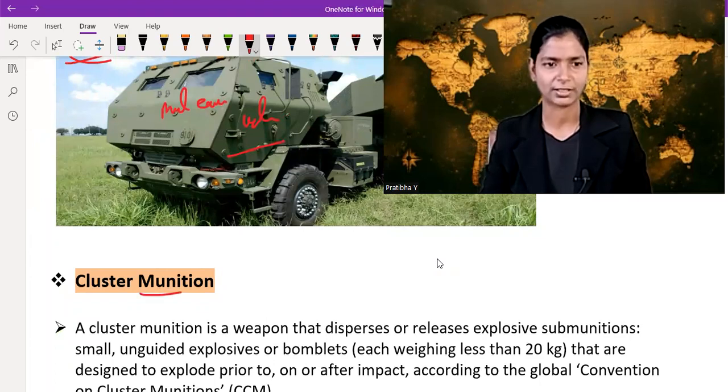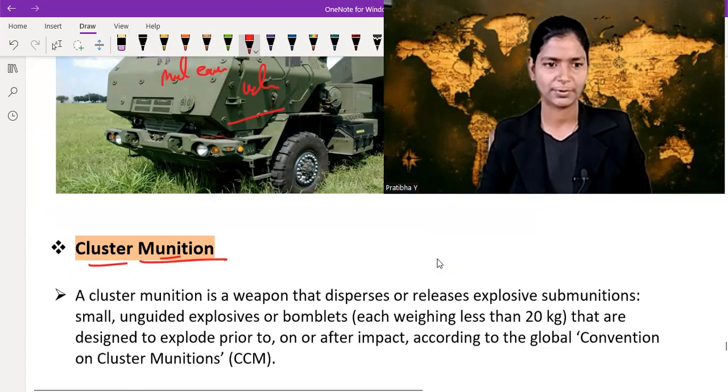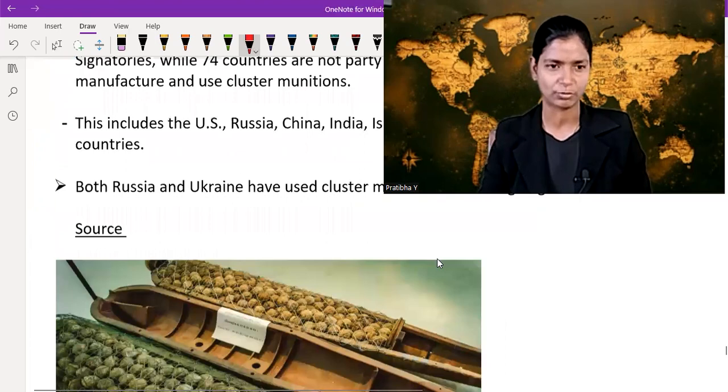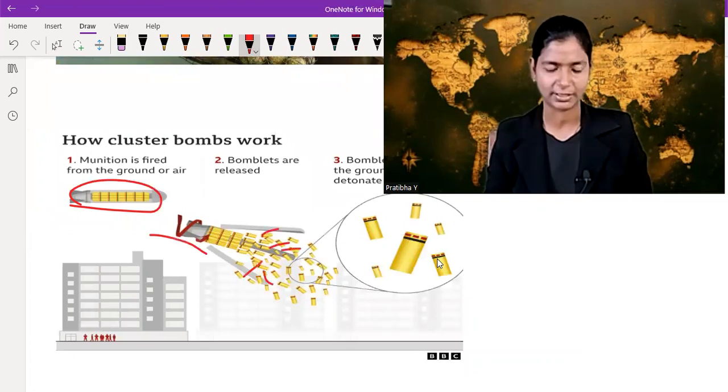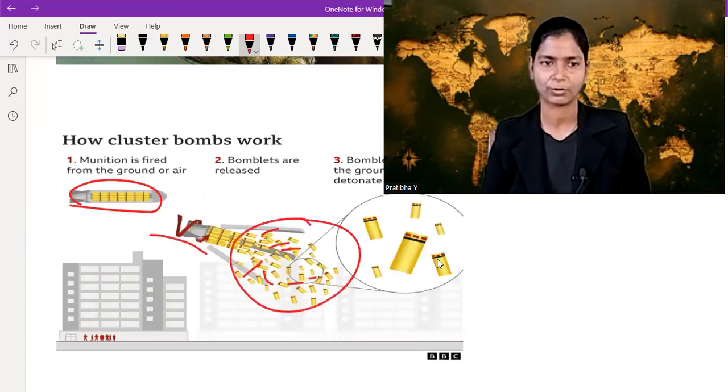This one is the second topic, cluster munition. In this picture, you can clearly see cluster munition in this form. When you launch this, it will go like this. Small pellets spread here and there and cover a large area. Okay.